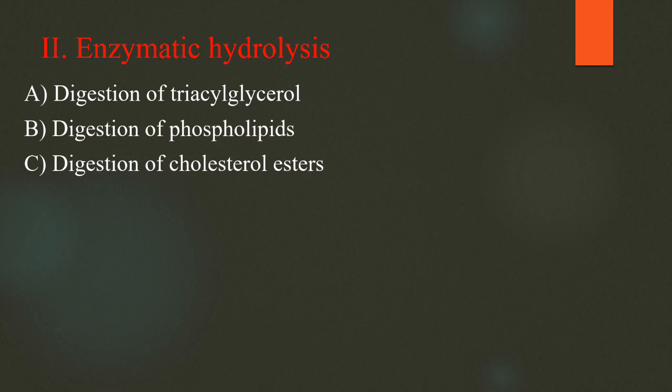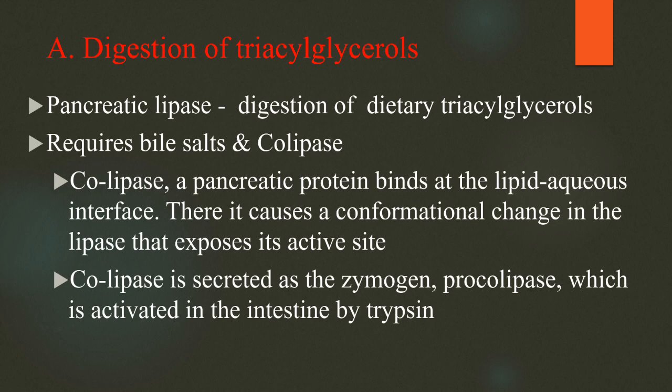Next is enzymatic hydrolysis. The major lipids are triglycerides, phospholipids and cholesterol esters. First is digestion of triglycerides, which requires the enzyme pancreatic lipase. Pancreatic lipase requires bile salts and colipase for its action.